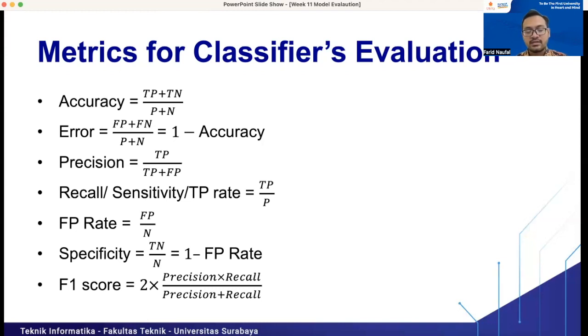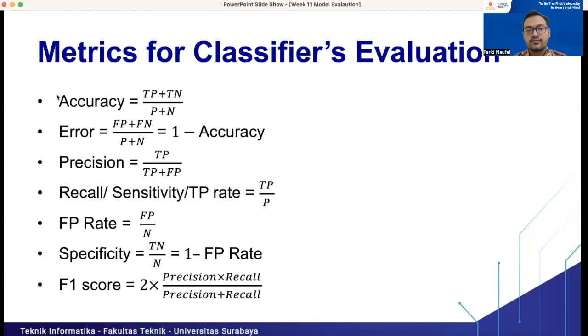There are cases where our data set is imbalanced. It means we have positive and negative, and the number of positive data is greater than the number of negative data. So we say that it is an imbalanced data set.